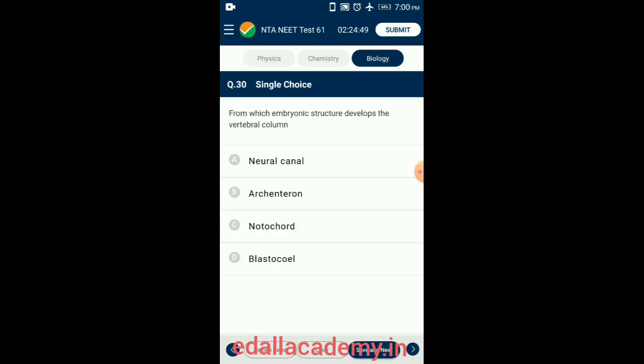Question number 30. From which embryonic structure does the vertebral column develop? The notochord develops into the vertebral column in vertebrates. The notochord lies along the dorsal surface of the animal. Notochord is composed of cells derived from the mesoderm. So the answer for this question is option C, notochord.